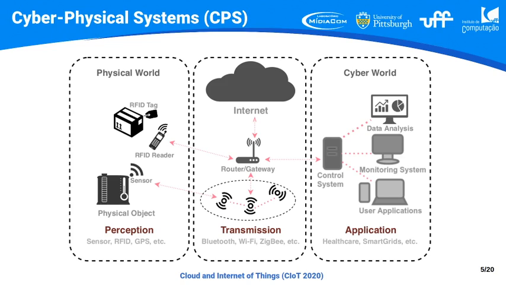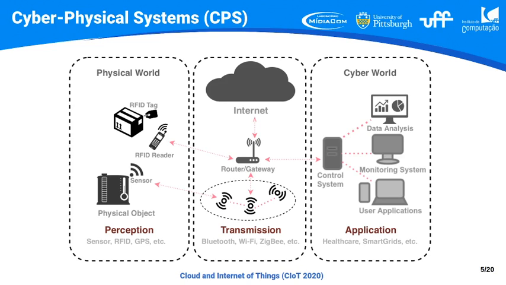So this is the big picture of a cyber-physical system. We can divide it into three main layers. The first one is the physical world, and the third one is the cyber world. Between these layers, we have a transmission layer that is basically composed of transmission technologies to communicate data from the physical or cyber worlds.